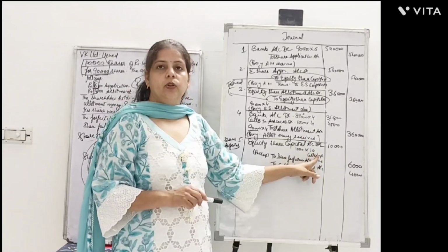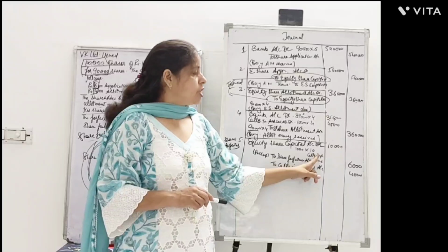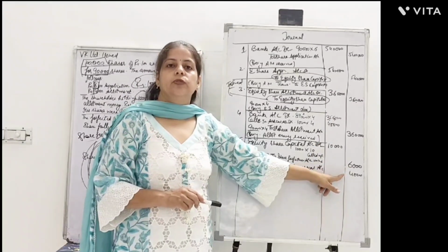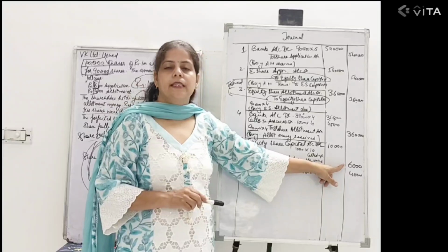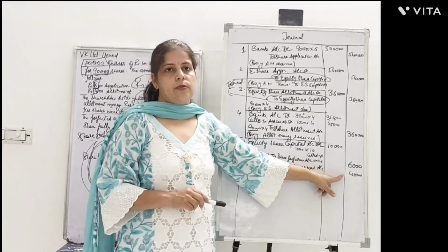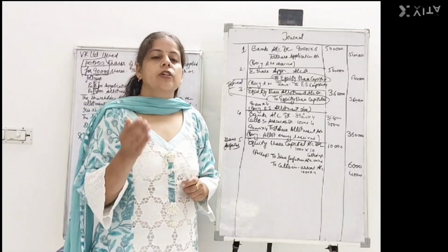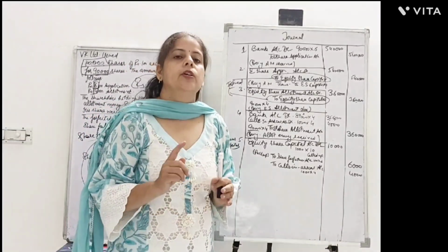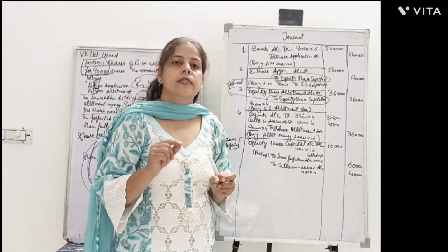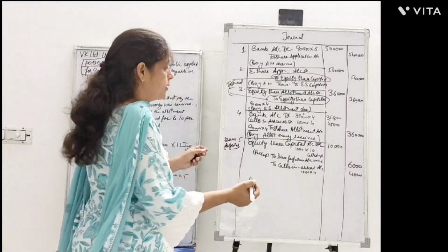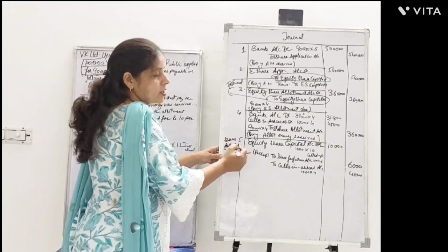10 was the total called amount, in which he has paid rupees 6, not paid is rupees 4. On 1000 shares it becomes 6,000 and 4,000 here, right? So this is the journal for your share forfeiture: equity share capital account debit, to share forfeiture account, to calls in arrears account.